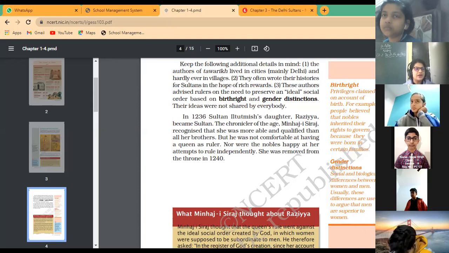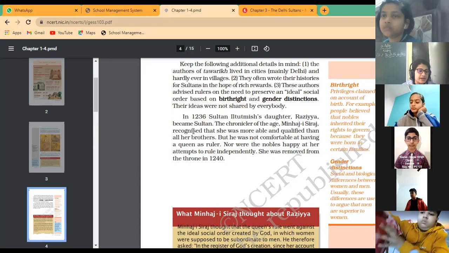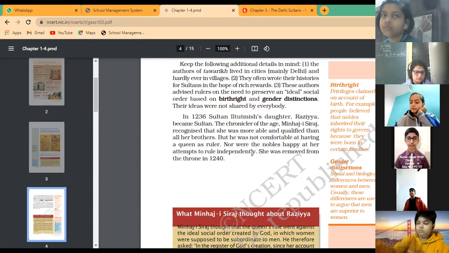Okay, that is why when Razia Sultan became the ruler of Delhi in 1236, according to many chronicles, the nobles were against it. They opposed it because they did not accept a woman as their Sultan, their ruler. They were all gender biased, and it was not comfortable for them to accept a woman as their queen.